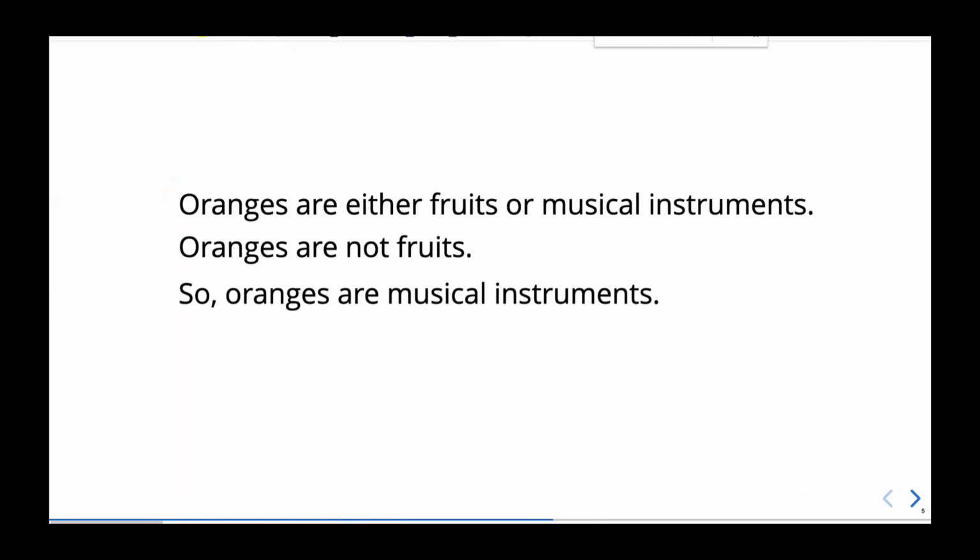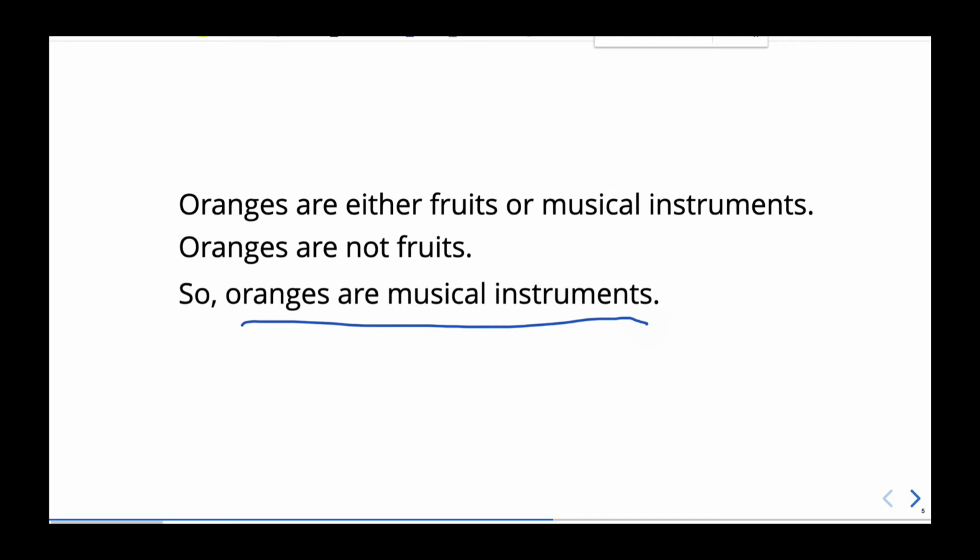Oranges are either fruits or musical instruments. Oranges are not fruits, so oranges are musical instruments. Now, is this a good example of reasoning? Well, there's something obviously wrong with this piece of reasoning, namely, the conclusion oranges are musical instruments is absurd. It's something that's false. So that's one reason why this bit of reasoning is defective. There's something wrong with this bit of reasoning.